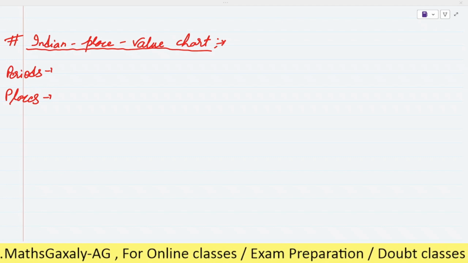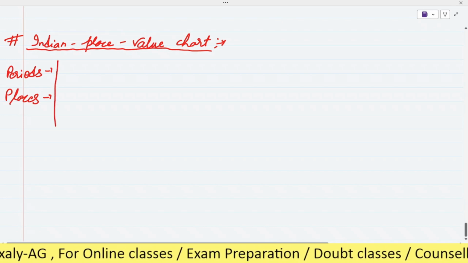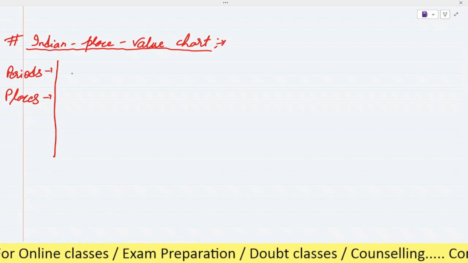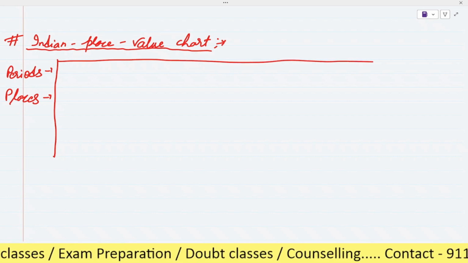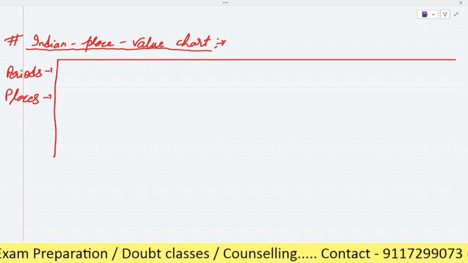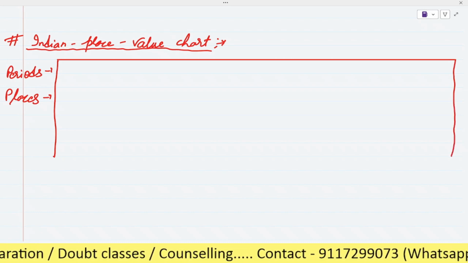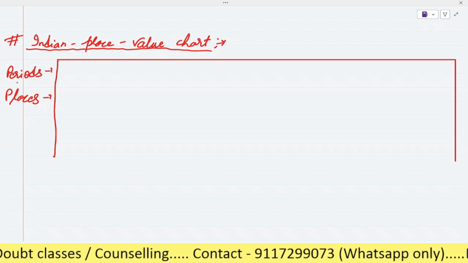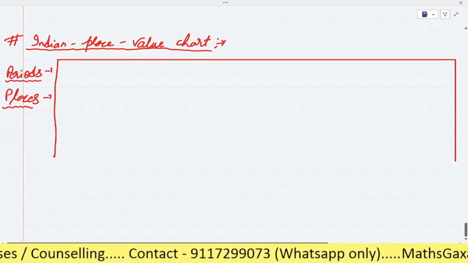Let me draw the table. So here there are two things. The first one is periods and the second one is places.